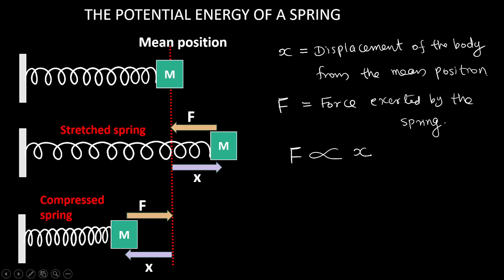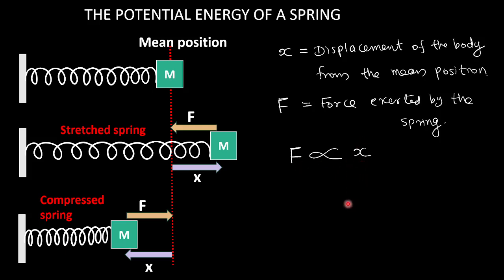The more displacement, the more force exerted by the spring. If you look at the diagram, you can understand. The more stretched the spring, the more backward force is exerted by the spring. So experimentally, we can derive it.